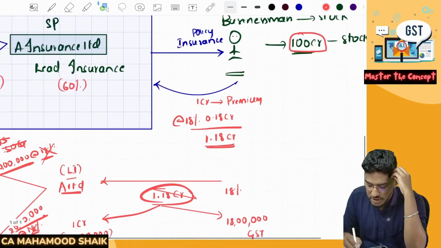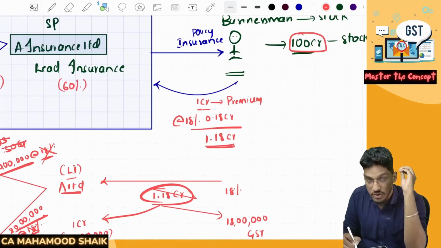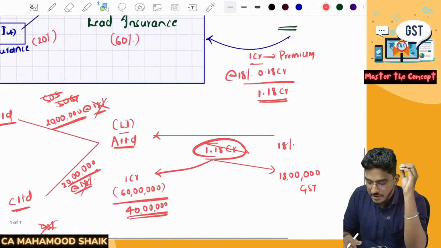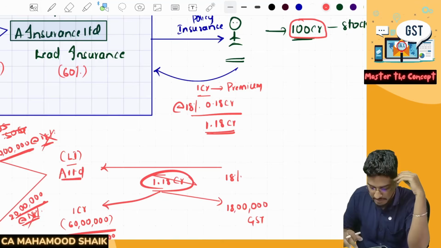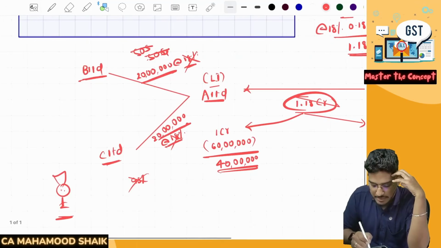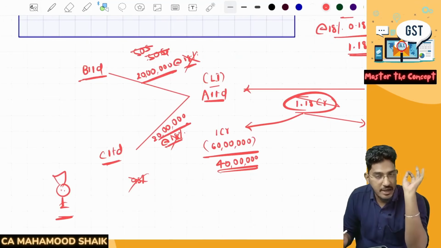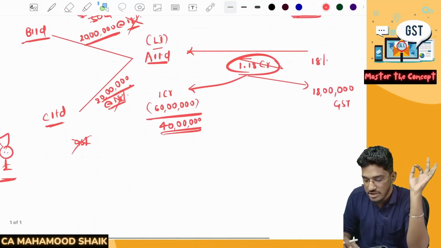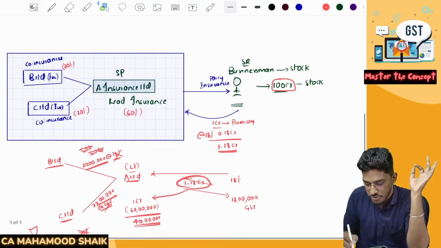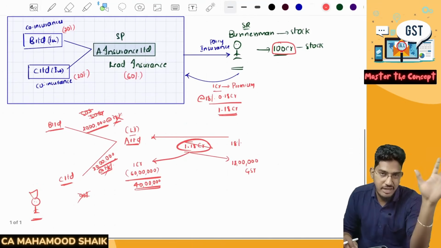Here the lead insurer has collected 18% GST on the entire 1 crore and paid it to the government. Since the lead insurer has paid the GST on the entire premium, when the sharing happens again, that transaction should not be treated as supply. Thus the transaction should not attract any extra GST amount. But the condition they have laid down is that the lead insurer should have paid the GST on the entire premium.